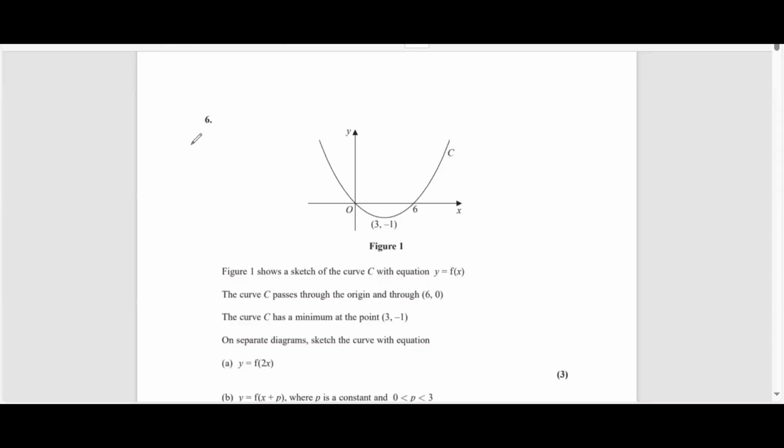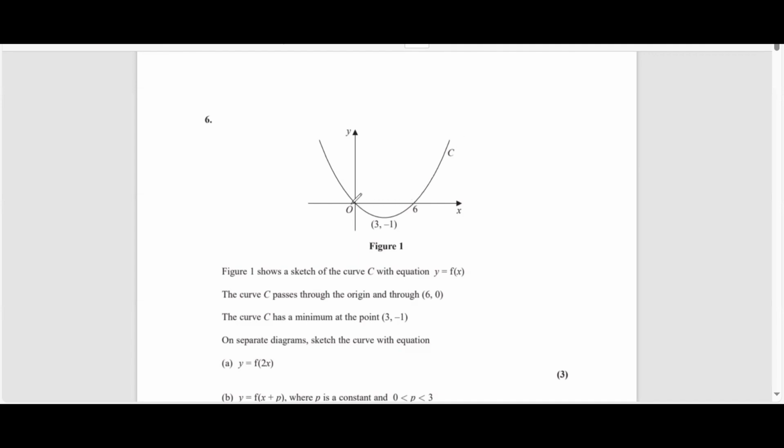Hi, welcome back. Here we have sample assessment paper, question number 6. This is from graphs and transformation. Figure 1 shows a sketch of the curve C with equation y equals f of x. We can see this is a parabola, so this will be a quadratic equation.